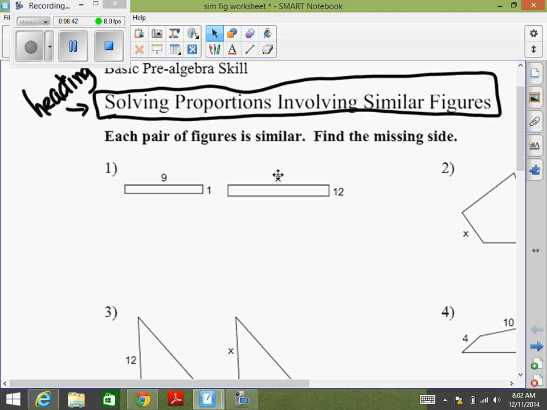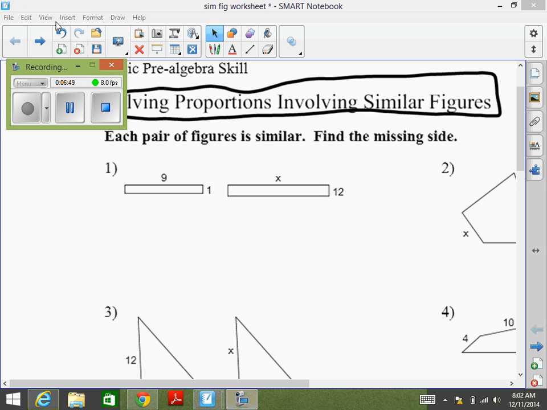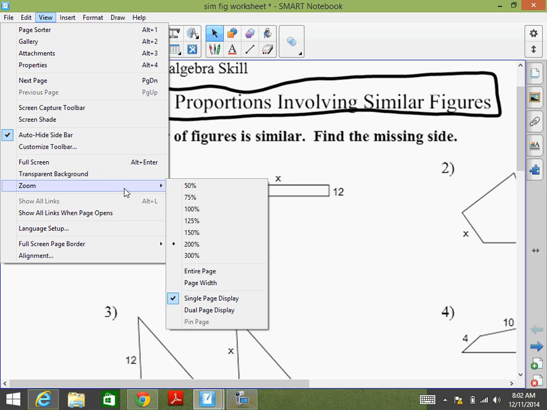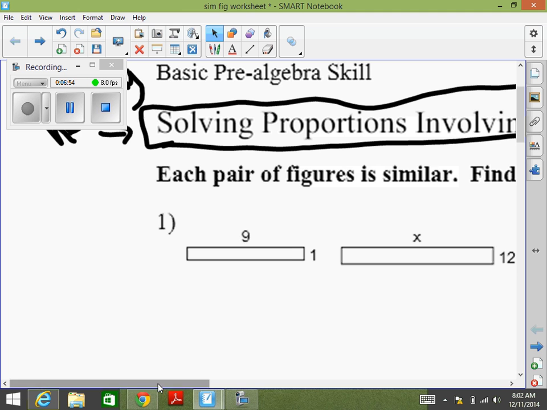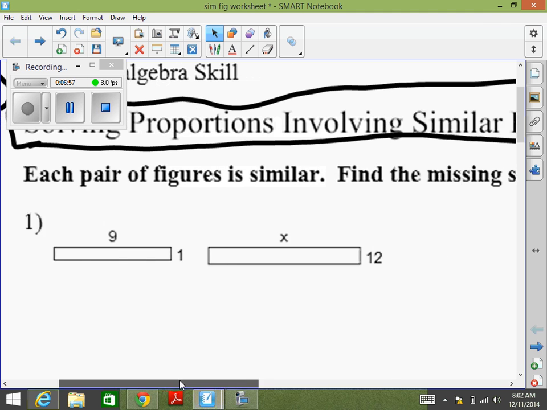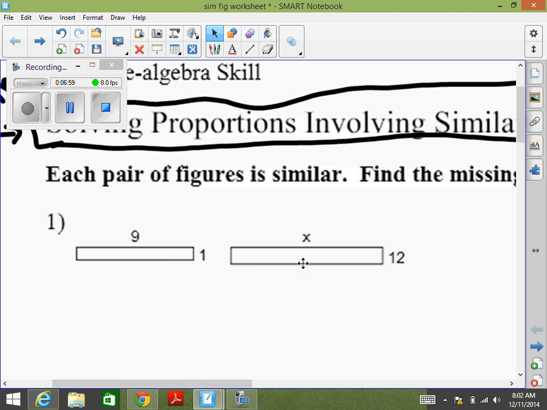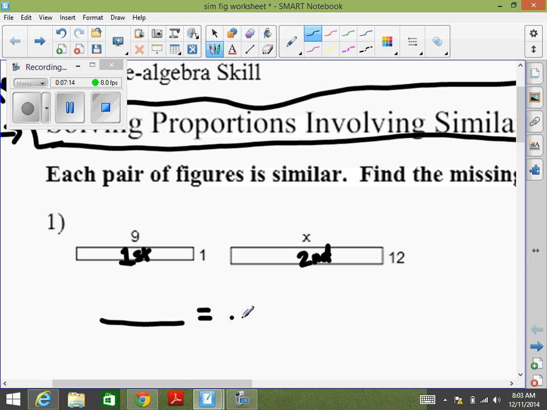I don't want you to draw the shapes on your paper. I'm just going to have you set up the proportion on your paper, okay? So you're going to be working along with me as we solve a couple of these together. When we look at number one, we have two rectangles. One is little and one is big. We're going to put a 1 here. This is our first shape, and this is our second shape. On your paper, I want you to draw 2 fraction bars for your proportion.